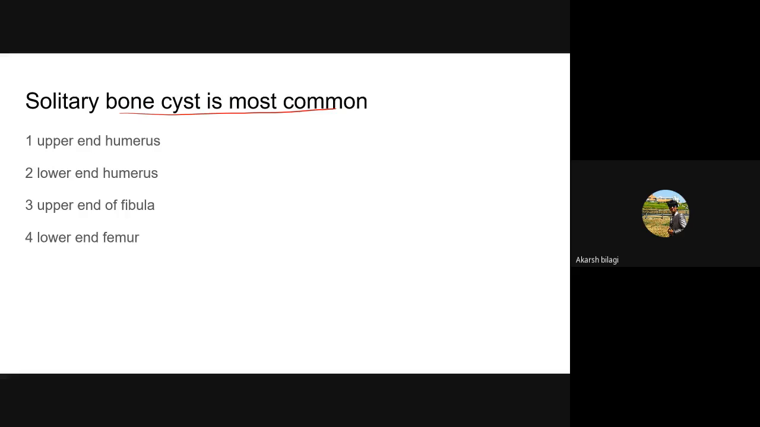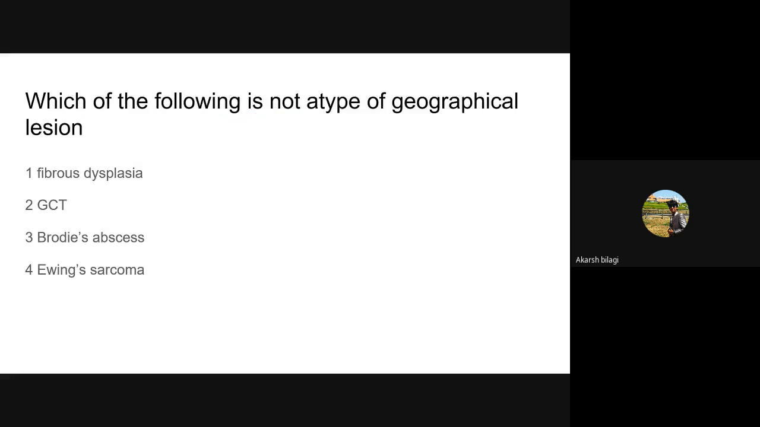It is in the upper end of the humerus. Which of the following is not a type of geographical lesion? I'll explain about the type of bone destruction in a minute. But before that, one or two questions. Which of the following is not a geographical lesion?